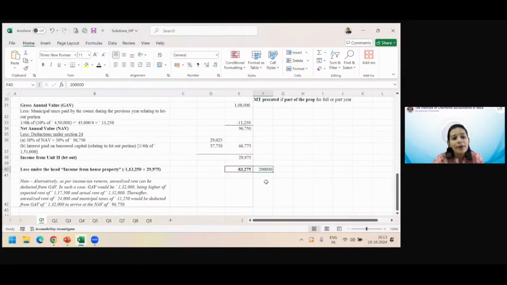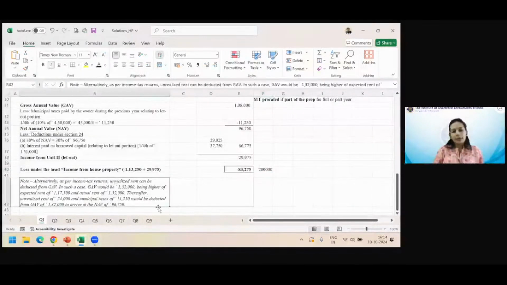This is the limit on loss from self-occupied property that can be adjusted against income from any other head. And that is the limit on deduction under 24B that can be allowed in case of self-occupied property. Both are pertinent to optional regime because both are disallowed in default regime. But do not get confused. Incidentally, they are both 2 lakhs. Otherwise, they are separate limits in separate contexts.